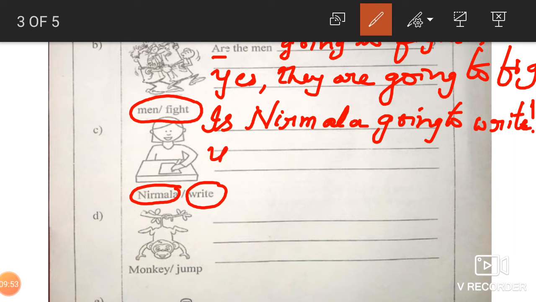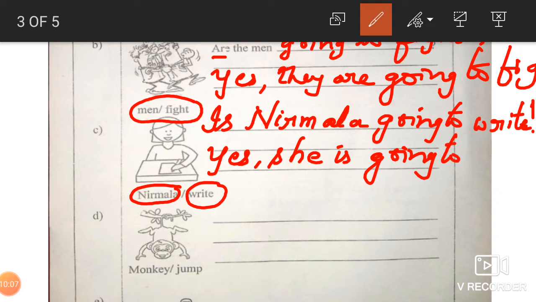So the answer is yes. And instead of Nirmala what will you write? She is going to write. Isn't it easy? Yes. Is Nirmala going to write? Yes, she is going to write. Easy. Next.